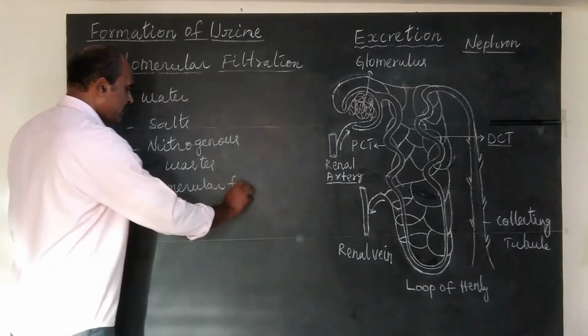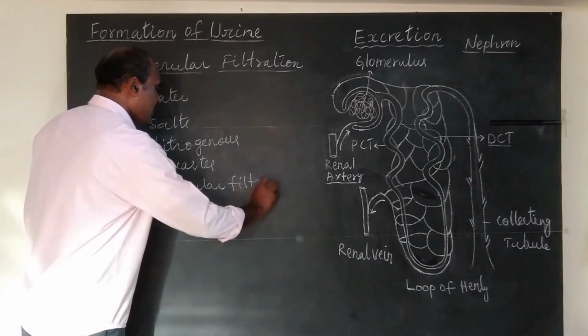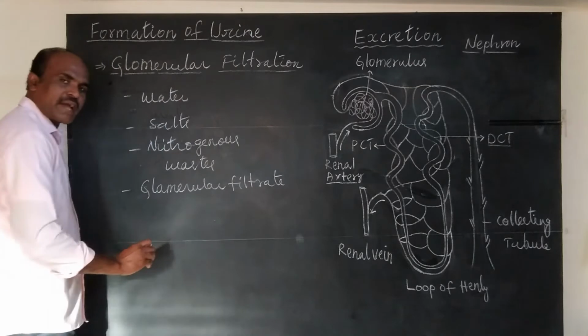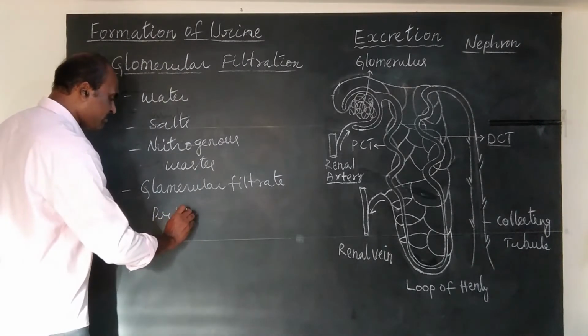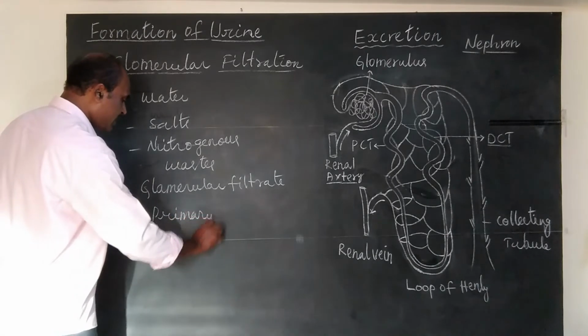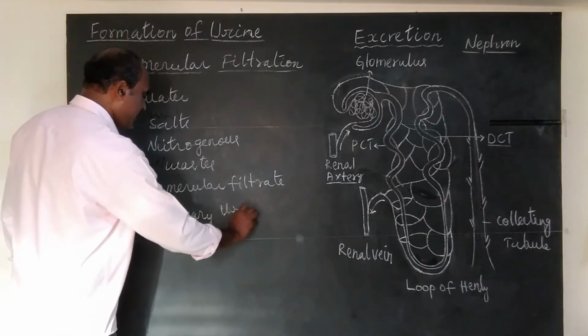This is also known as primary urine. This glomerular filtrate is also called primary urine.